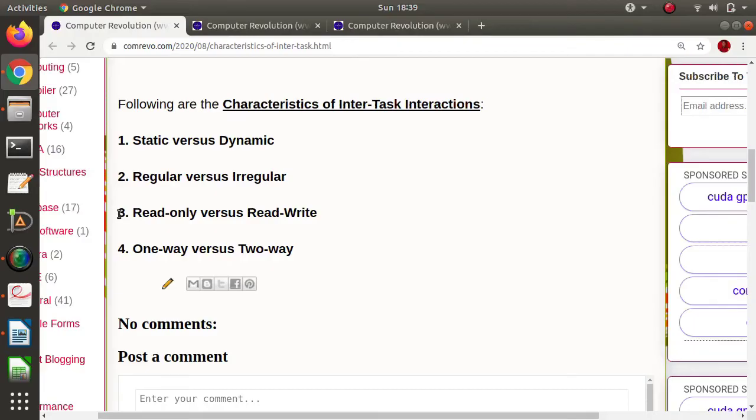Third characteristic of interaction is read only versus read write. From name we'll come to know. When tasks are reading from the shared memory, from the common memory, and they are just reading the data, then it is called read only interaction. While when the tasks are reading the values and also writing values in the shared memory, then it is called read write interaction.